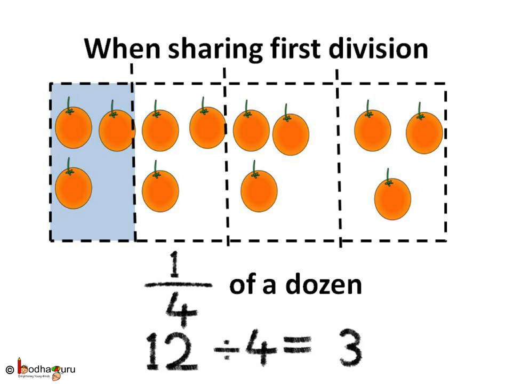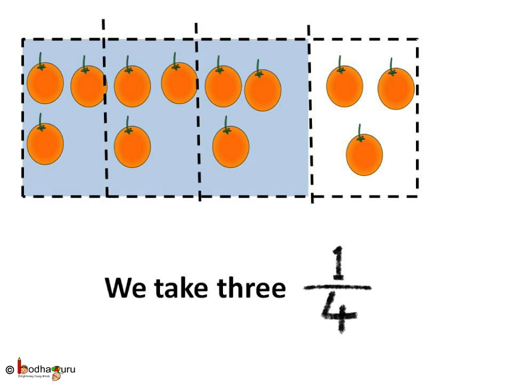So, 3 objects are there in each share. Here, 3 oranges are there. So, if we take one share out of the 4 shares, we can say 1/4 of the collection and we get 3 oranges in this case.